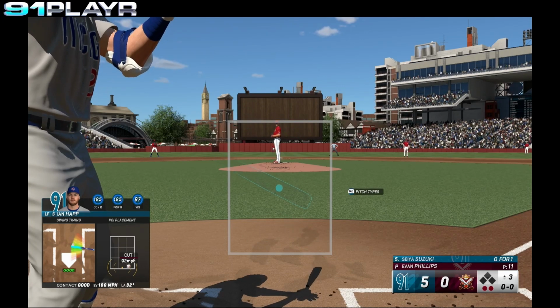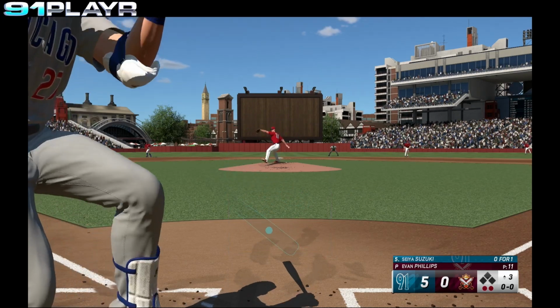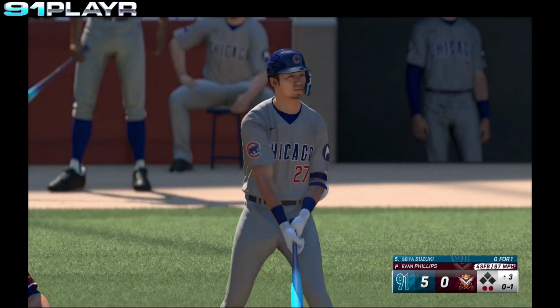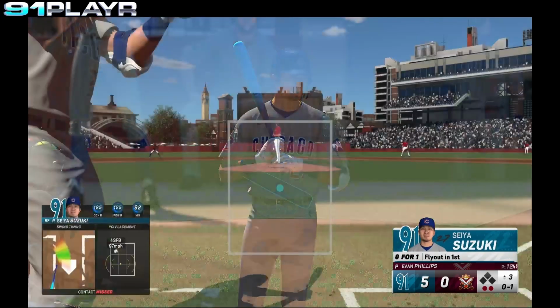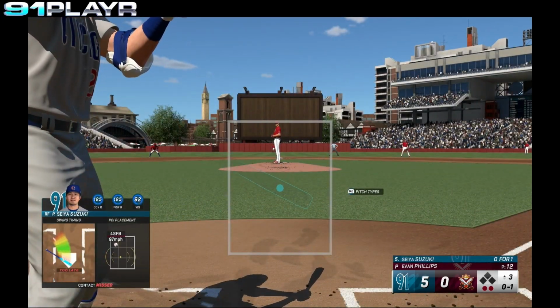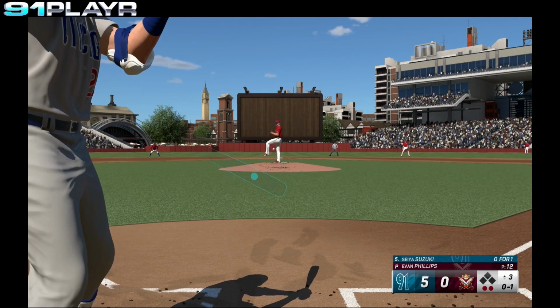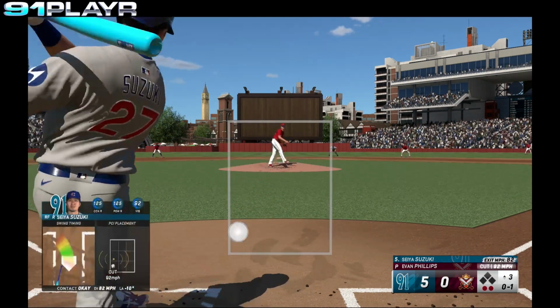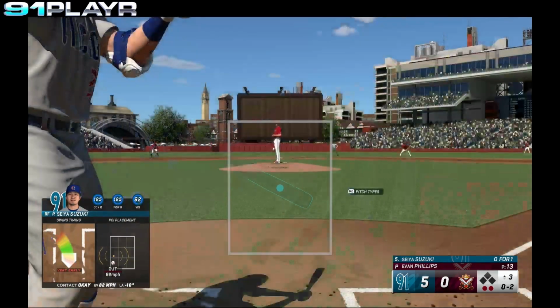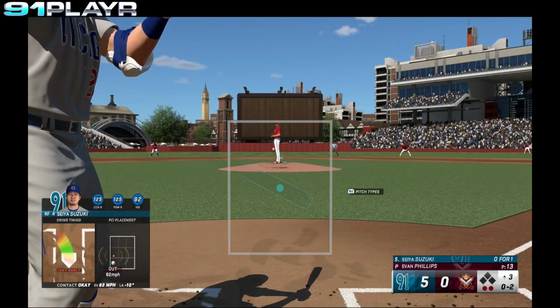Seiya Suzuki stepping in. Suzuki swings and misses. 0-1. Suzuki fouls that ball off down the third base side. 0-2 to Suzuki.